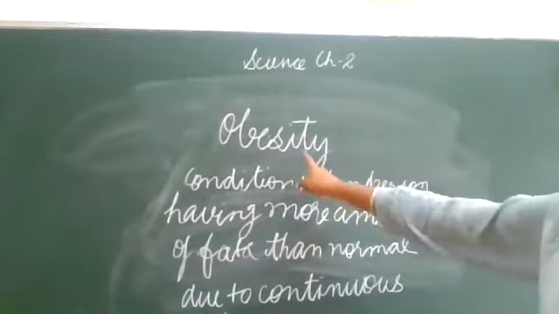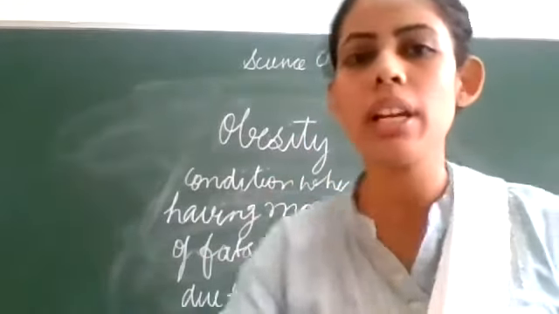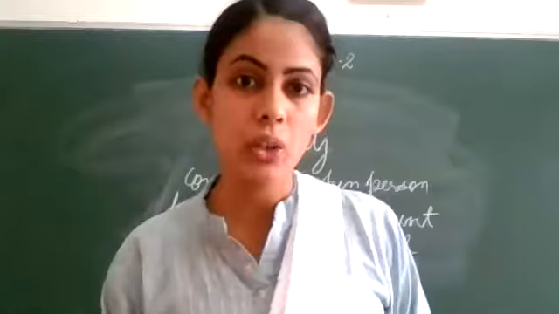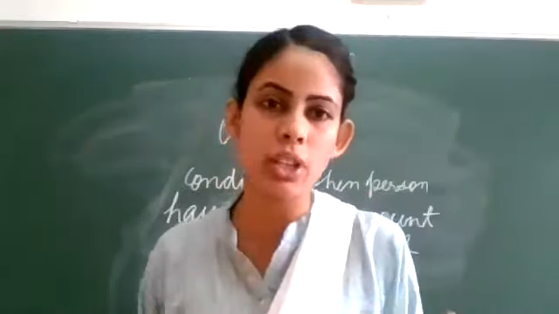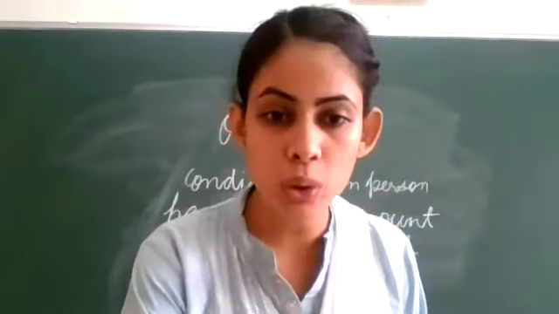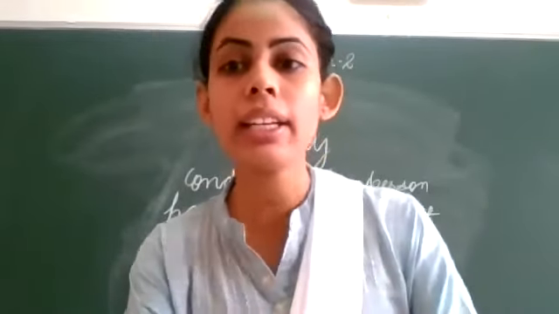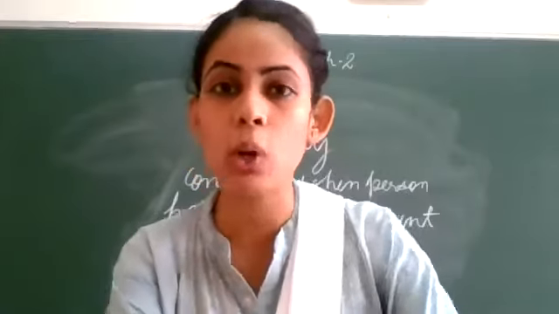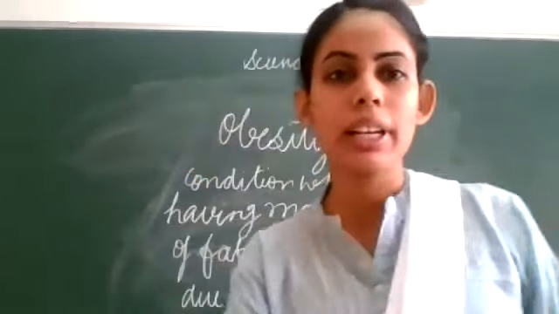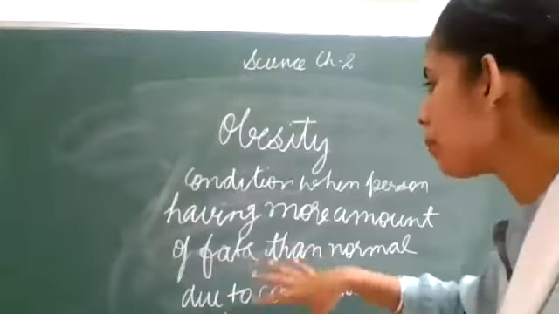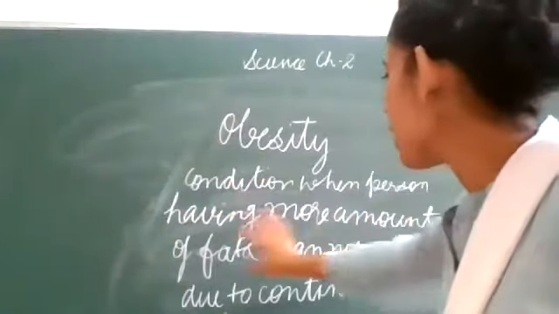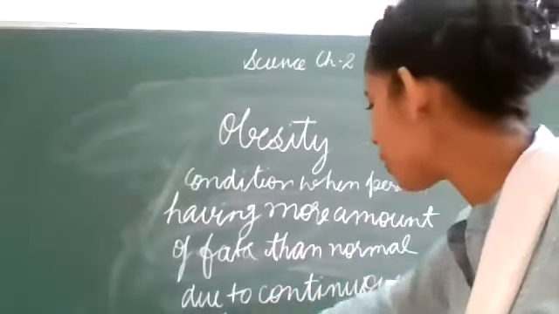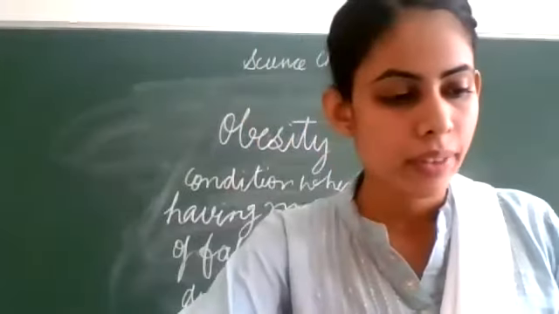Clear? So obesity is a condition when the person gains weight, eating only fried chips, burger, junk food, and is also eating for 4 hours. The person will become obese. The condition when a person has more fat than normal due to continuous eating is called obesity.